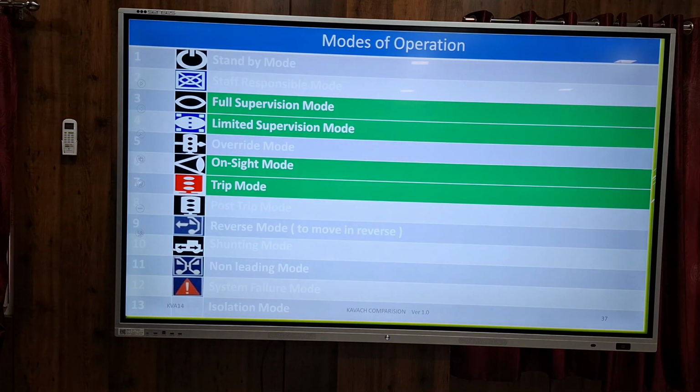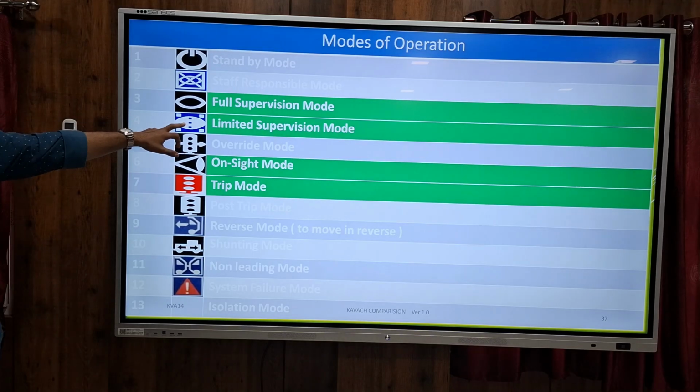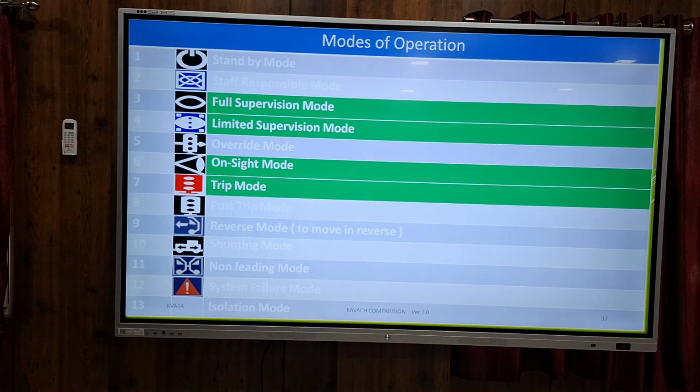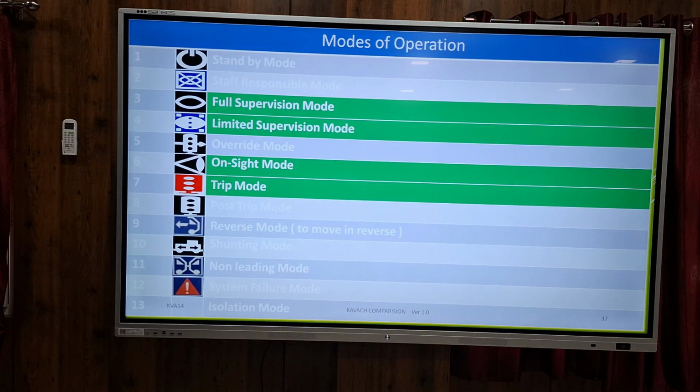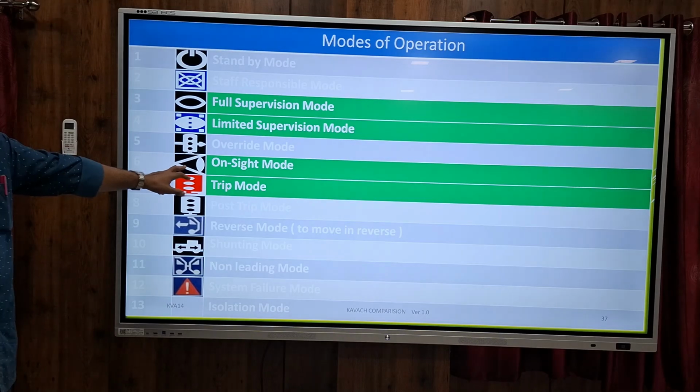Suppose one signal is lost while it is working on the line, such as the communication between the stationary KAVACH and the loco KAVACH is lost, then it will go to limited supervision mode. Like that, there are 13 different modes. On-sight mode means that the track ahead may be occupied by some other train at some distance, but it will be cleared. Till that time, the driver has to move.